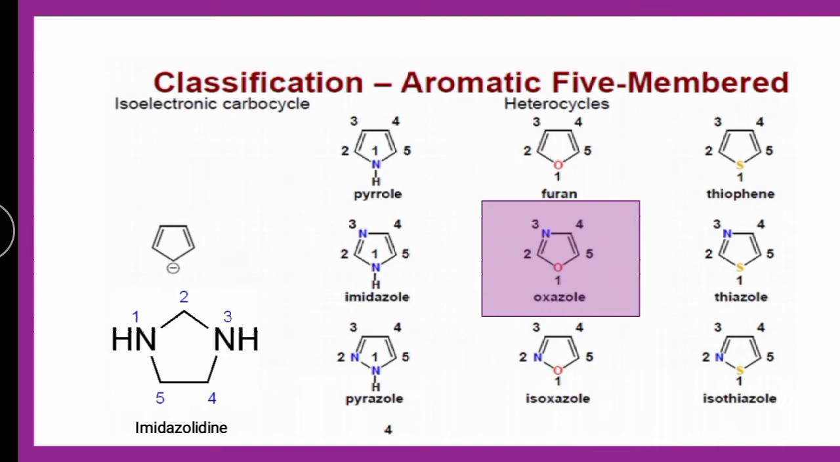So it is first and third place. It is oxazole. Oxygen at first place according to the priority order O, S, N, P. Oxygen at first place, and since sulfur is not there, the next subsequent heteroatom is nitrogen. So nitrogen will be given the next least possible number.